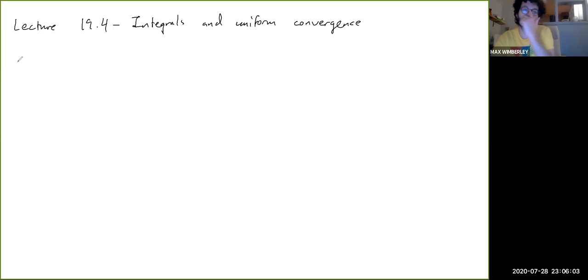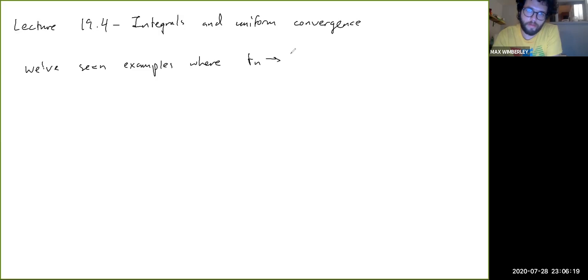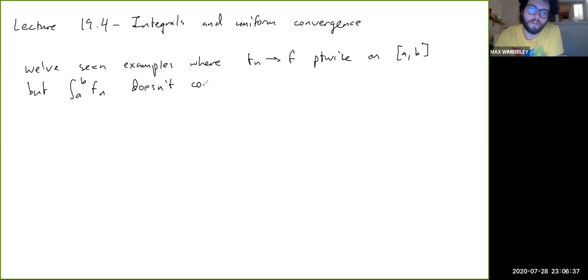So we've seen examples, right? We've seen examples where Fn converges to F pointwise on, let's say, AB, but the integral from A to B of Fn does not converge to the integral from A to B of F, okay? We've seen examples of this. We've actually seen a couple examples of this.